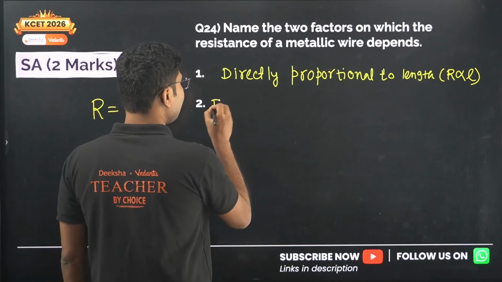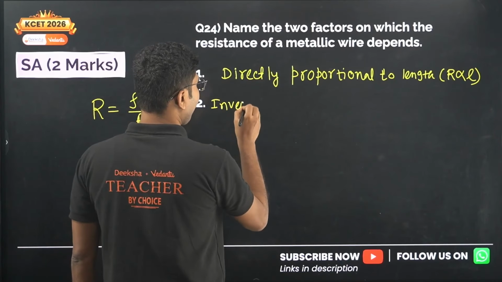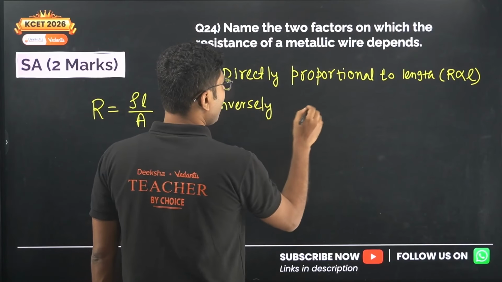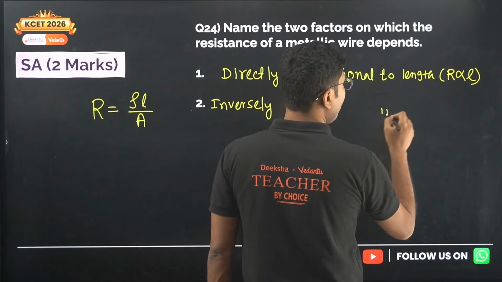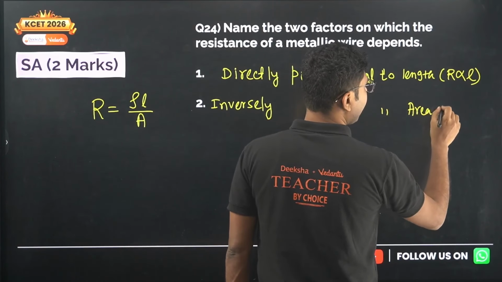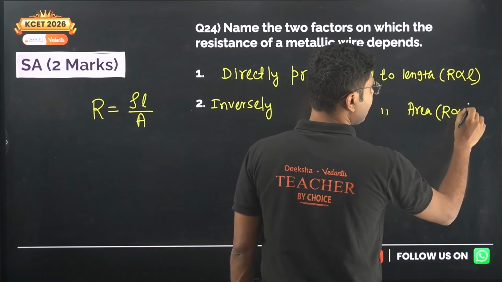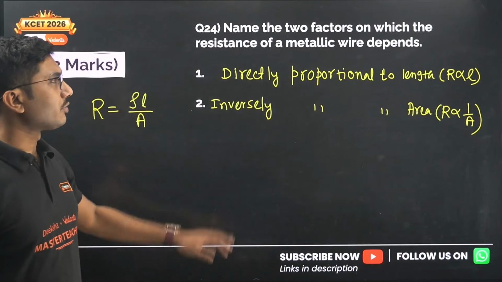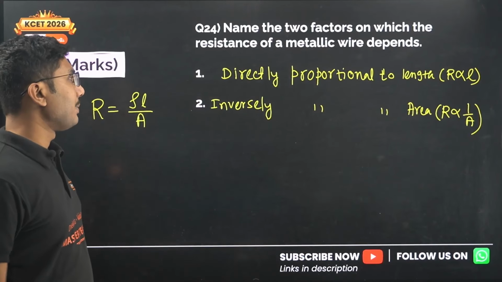And inversely proportional to area. That means R is inversely proportional to area. So these are the 2 factors on which the resistance of a wire depends.